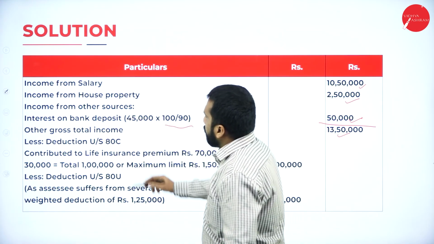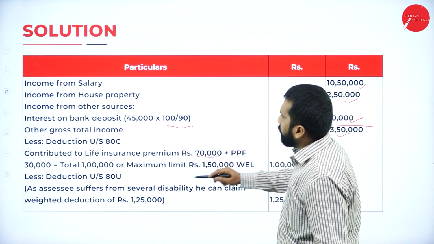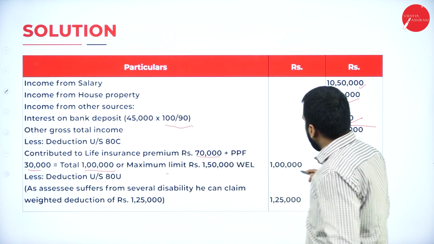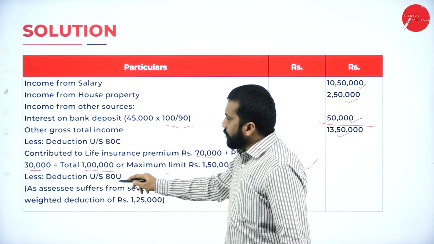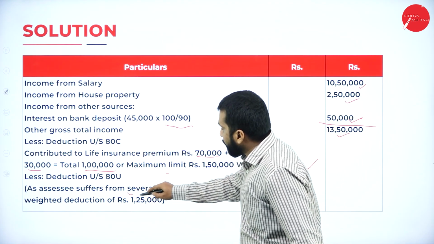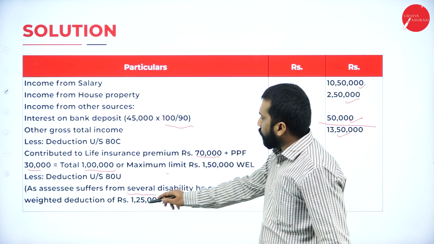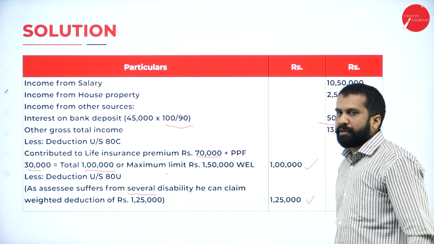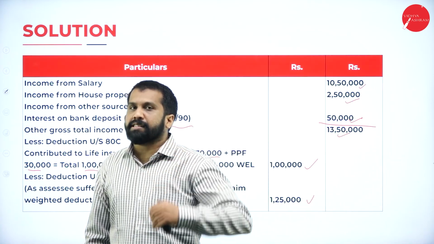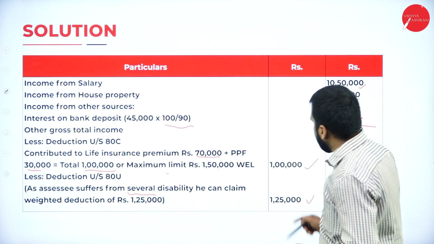Now let's do the deduction under 80C. What is 80C? We have 70,000 and PPF is 30,000. Total is 1 lakh. Our maximum is 1.5 lakh. Whichever is less, 1 lakh. Done. 80U, disability up to 75,000. But here they have given severe disability. Severe means serious one. That's why not 75,000, it will go for 1 lakh 25,000. If it is a normal disability, then we go for 75,000. If it is a severe disability, we go for 1 lakh 25,000. Clear? Yes, this is done.